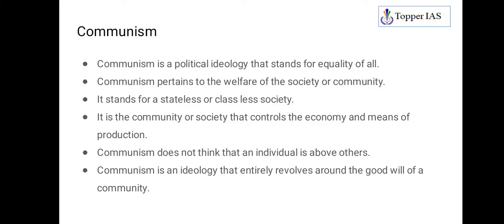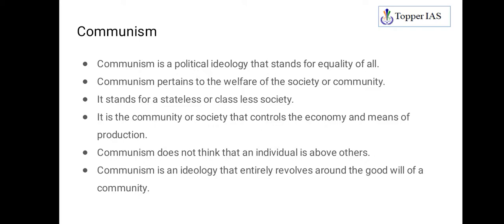So communism as a political ideology stands for equality of all. Remember this. Another characteristic of communism is that it pertains to the welfare of the society or community. Basically, the welfare of society stands important here. We have seen that liberalism stands for individual freedom, so the rights of the individual are very important, whereas in communism, the prime importance is given to the welfare of the society or the community.